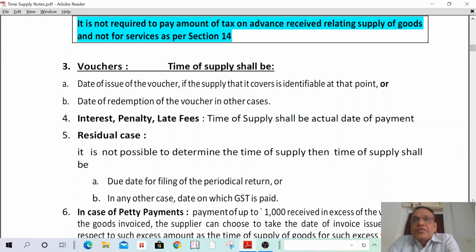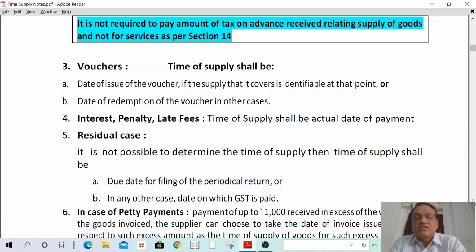Okay. Next, in case of vouchers, first I will discuss one example, then we'll discuss the concept. Suppose I go to Big Bazaar and purchase a voucher of 5,000 rupees. I give that voucher to my friend for his marriage. Then my friend goes to Big Bazaar and purchases some articles. He can purchase ACs, plastic items, provisional items, TVs, or glass, anything. The product is not identifiable at the time I purchase the voucher from Big Bazaar.